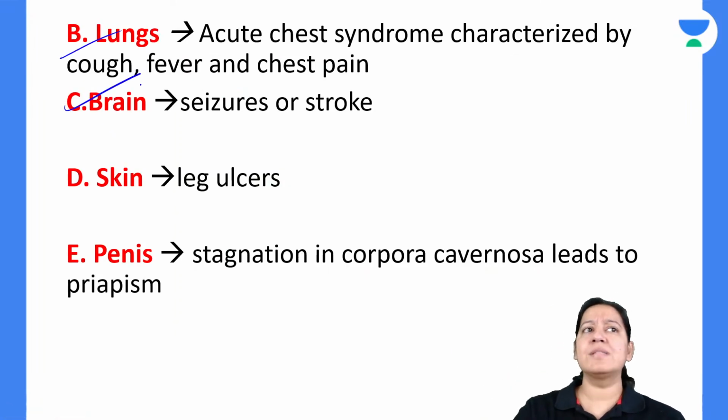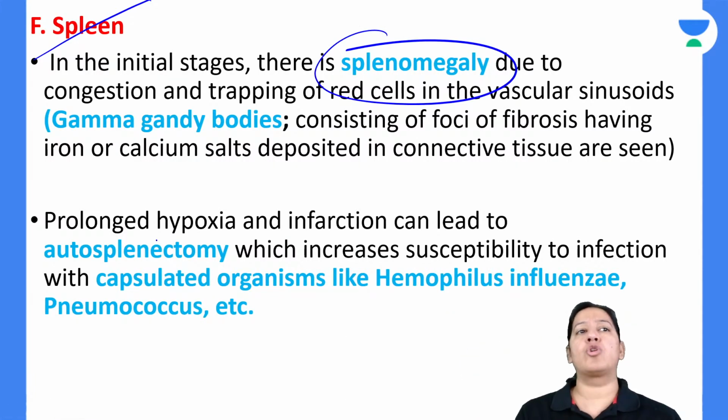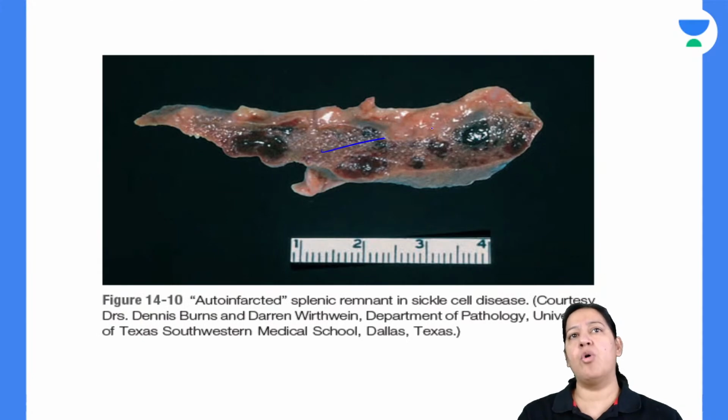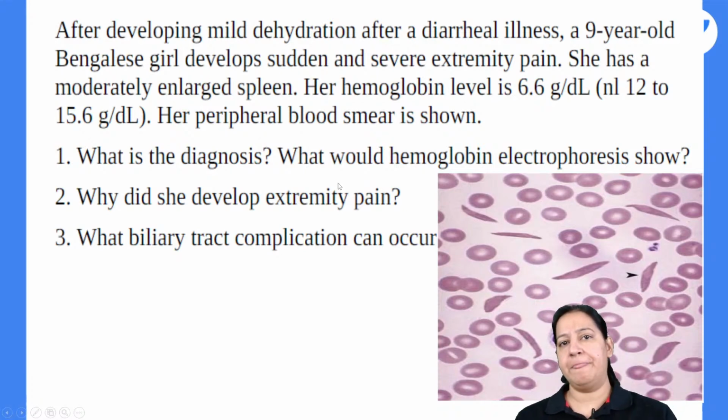So all the organs can undergo ischemia. In the end, the spleen will undergo autosplenectomy. That is also a feature. So these all features are known as crisis. Everyone give me a thumbs up. One more question. Since we are on sickle cell, few more questions.